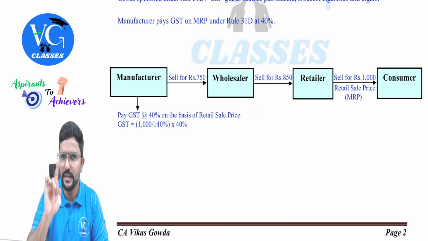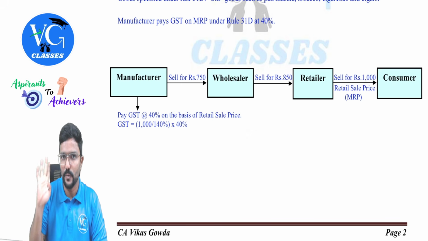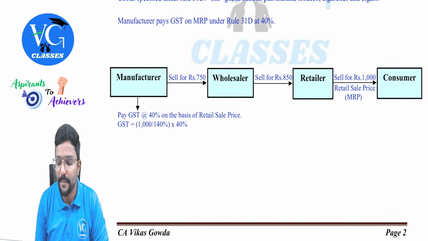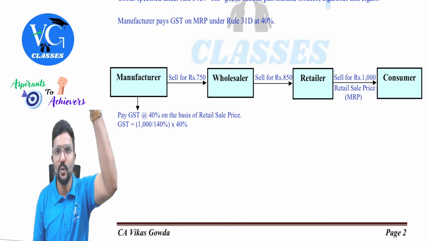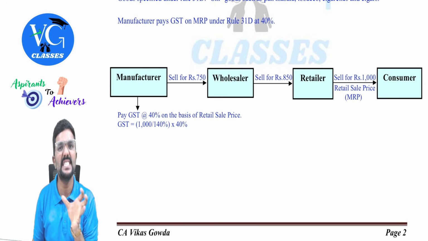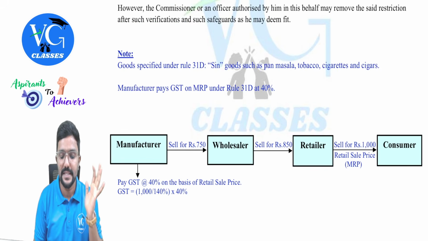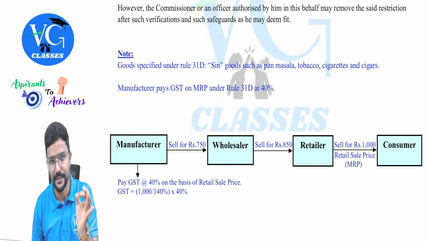Simple. We have already learned this rule in the value of supply chapter. How do we calculate GST? GST is equal to, what is the MRP? 1000 rupees. So 1000 already includes GST. GST is at what rate? 40%. Guys, please be careful. On these products, the highest rate of GST is applicable, which is 40%.